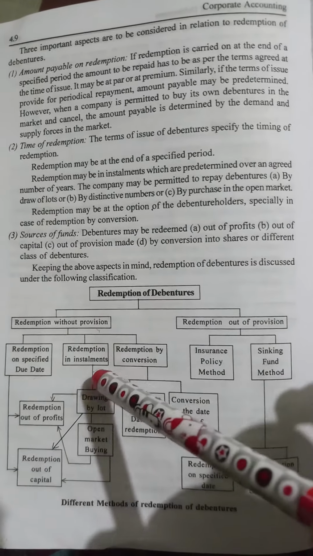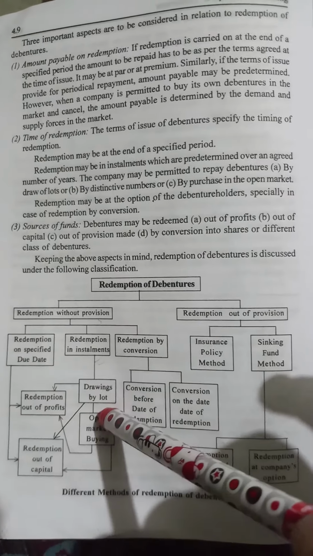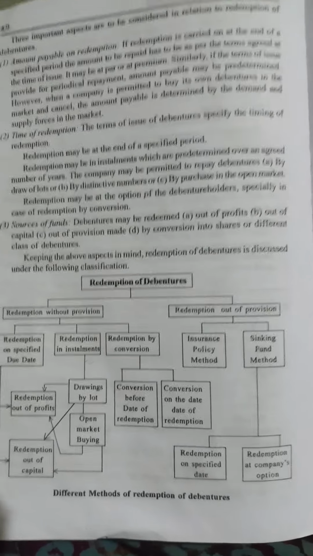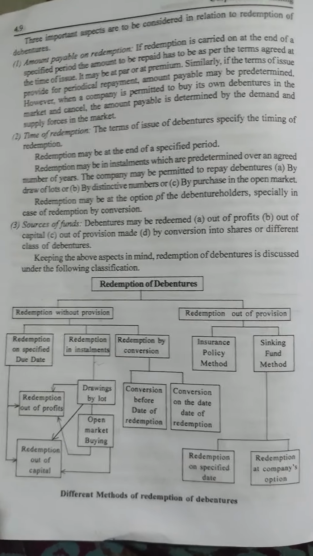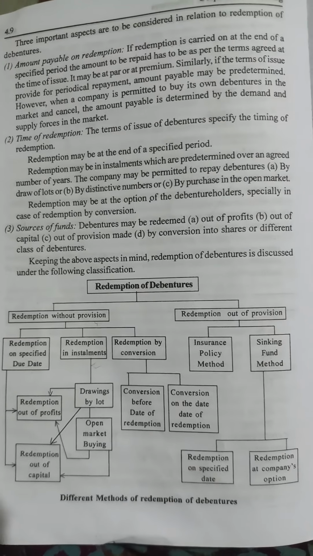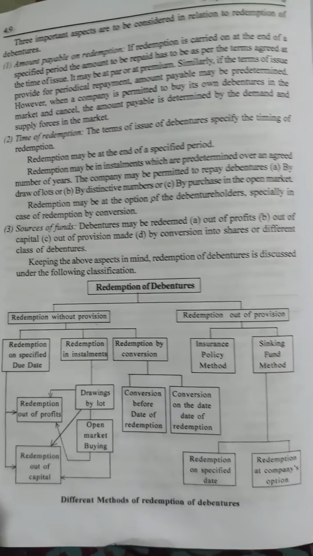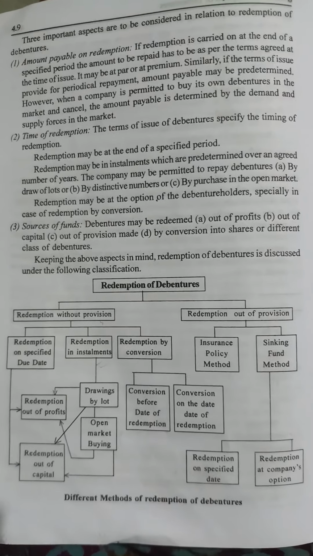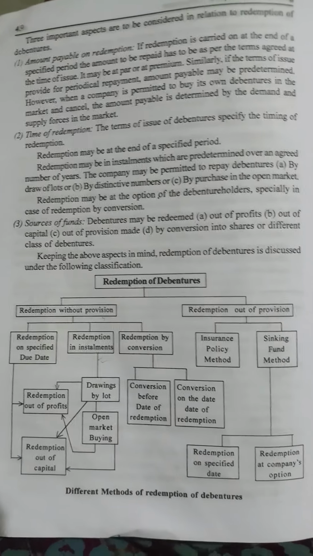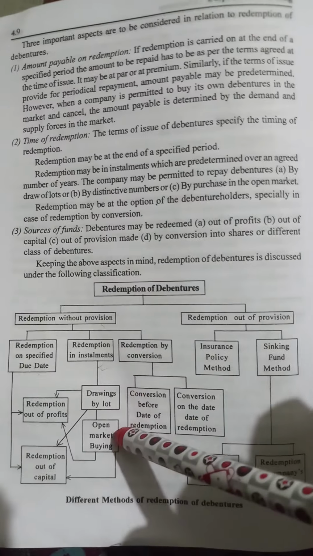The next one is redemption in installments. We have two methods. One is drawing by lot. Drawing by lot is where the names of the debenture holders whose debentures fall due on that particular date are specified on a sheet. A lot is drawn, and that person will be given the first preference for redemption of debentures. That is called the drawing by lot method.